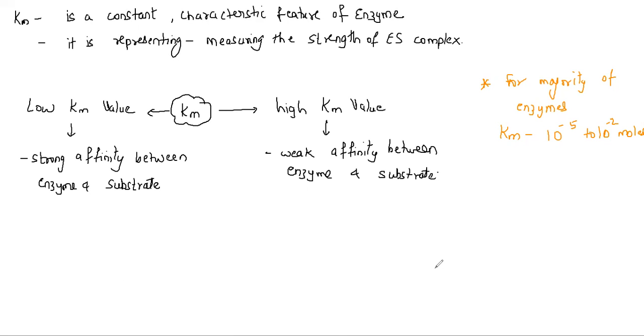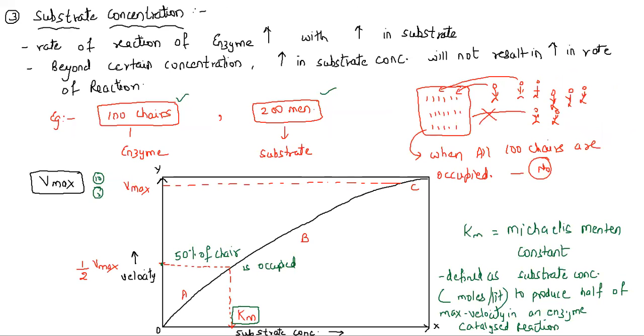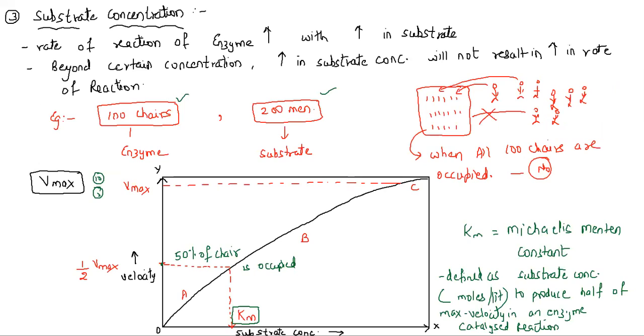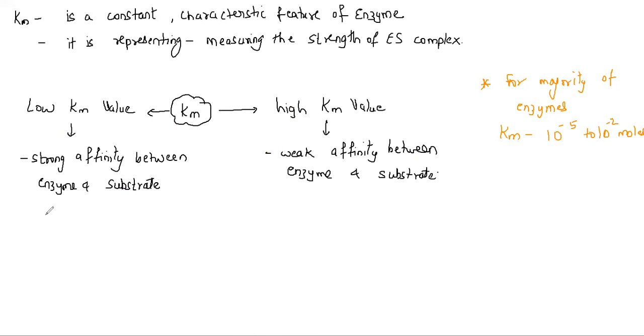Now going to the next important point. We have talked about substrate concentration. Now let's talk about the fourth one, which is enzyme concentration. This is again one of the important factors affecting enzyme activity. The chair also has to be in a fixed number.